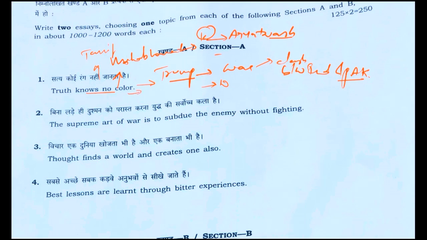The other aspect you can take is the Babri Masjid. During the Mughal period, they demolished the temple, and although the idols of the Lord were still present inside, they built the mosque on it, and after hundreds of years the truth has come in front of the public. So now, it says the truth has no color, but there is another side to this. What happens when the truth comes in front of people? The case of Babri Masjid.